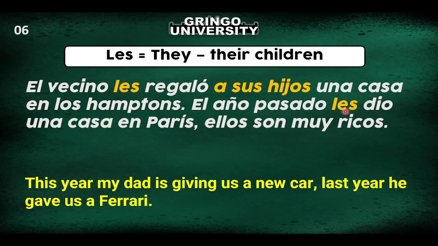El año pasado les dio una casa en París. Last year he gave them a house in Paris. Do I have to put a sus hijos? No, because it's already explained here. So you don't have to put a sus hijos again and again. That is what these indirect object pronouns are for, to avoid repetition. Let's continue.